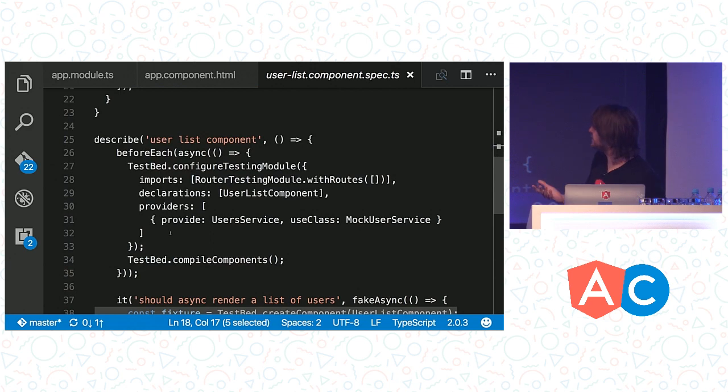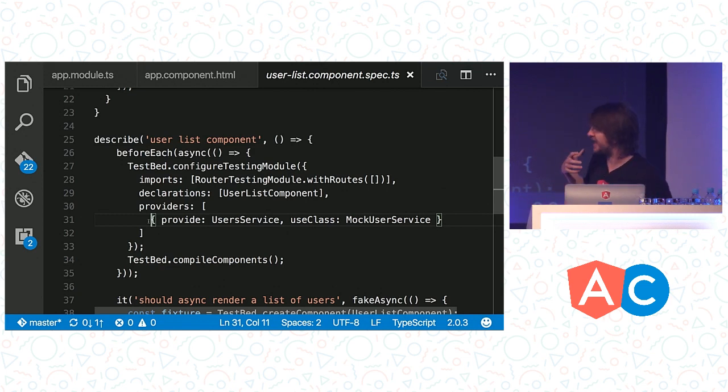So then we'll set up our test environment. We're going to do this beforeEach here, and we're going to say async, and this kind of handles the promises for us. We'll go ahead and configure our testing module. We'll bring in the router testing module. We'll bring in our component. And then in our provider section, basically when our component asks for this user service, provide this instance of the mock user service instead.